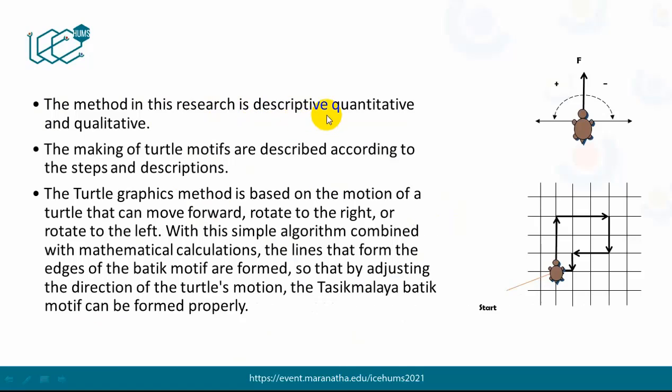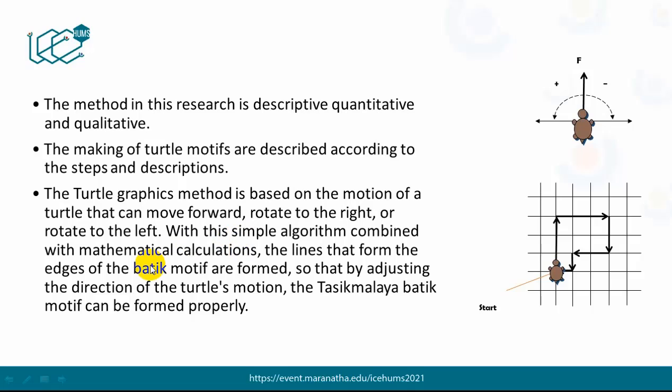The method in this research is descriptive, quantitative, and qualitative. The making of turtle motifs is described according to steps and descriptions. The turtle graphics method is based on the motion of a turtle that can move forward, rotate to the right, or rotate to the left.